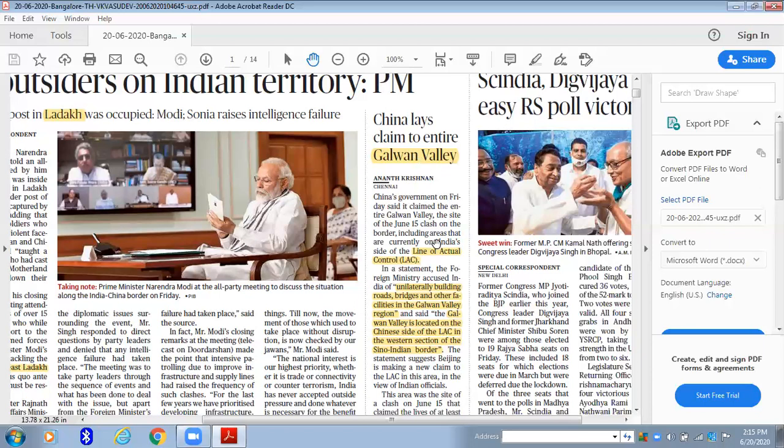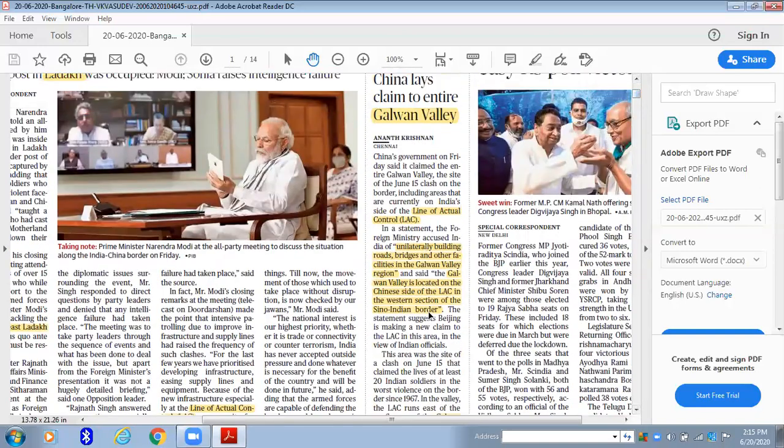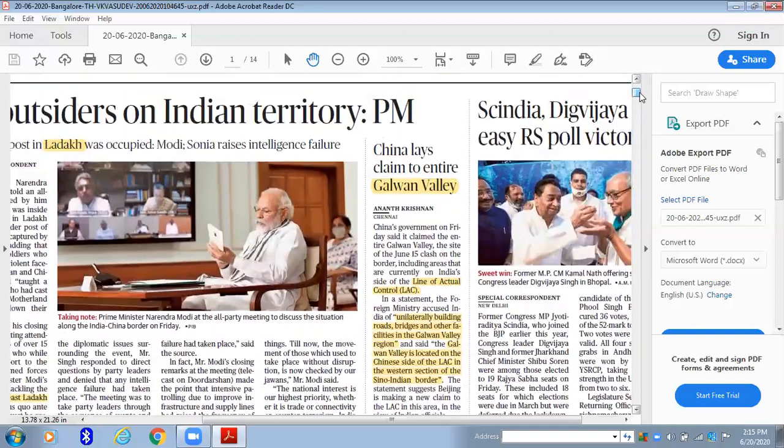So coming to this important article, it mentioned Galwan Valley, so you should Google it and learn everything about it. Again, I've told you, line of actual control. See, in these 2 articles itself, this line of actual control is being repeated 3 or 4 times. So you will be Googling that. And now in this article, there is a clear explanation. Just an article of 20 to 30 lines is clearly explaining the entire conflicting issue between India and China.